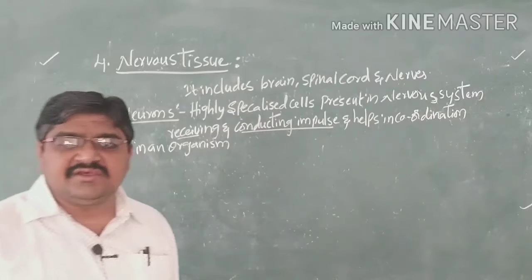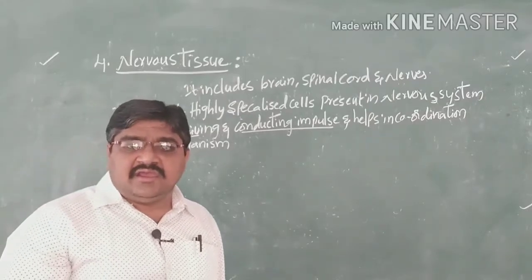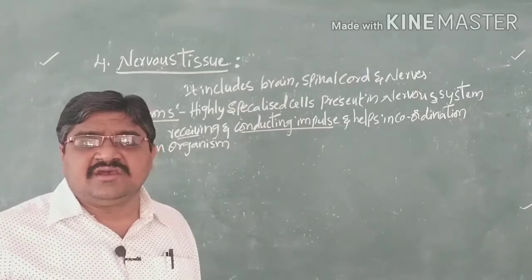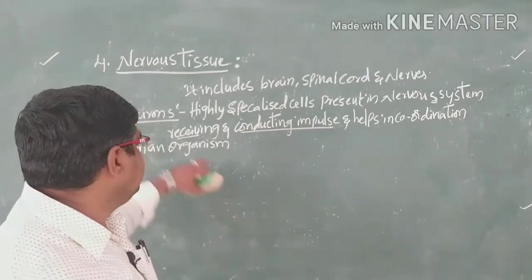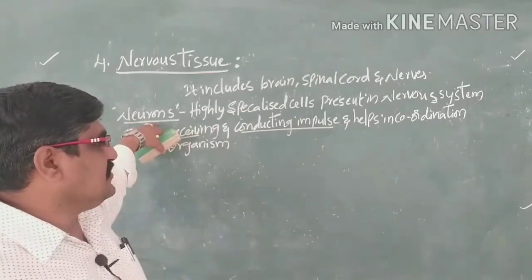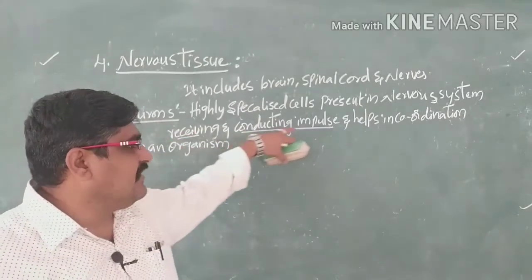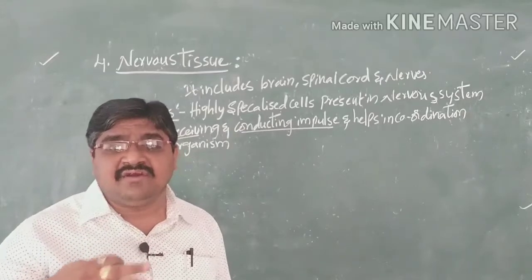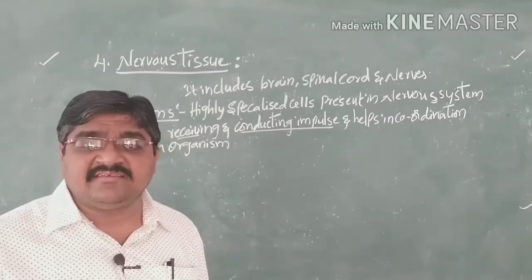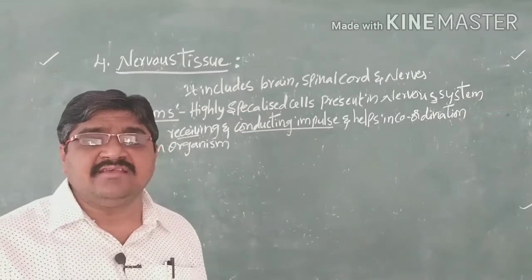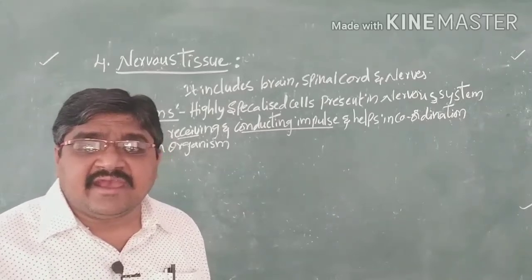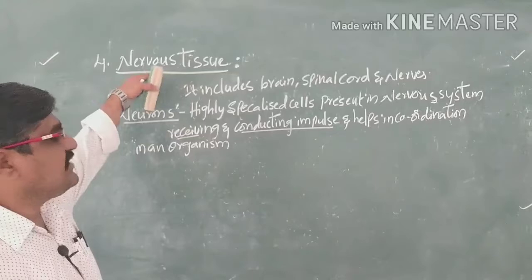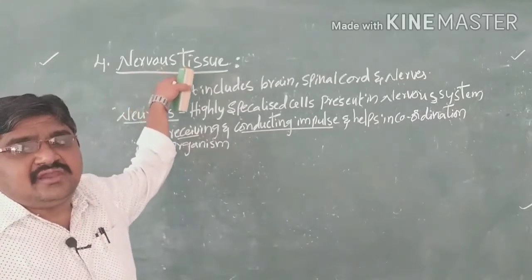The receiving and passing of information mainly take place in the presence of neurons only. The receiving and conducting of impulses and the smooth coordination of the functions in an organism are mainly carried out with the help of neurons, or the nervous tissues.